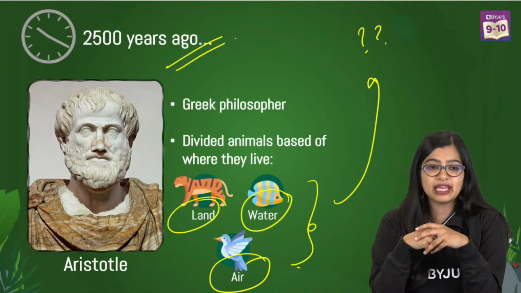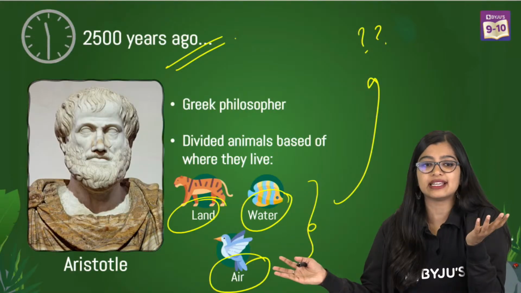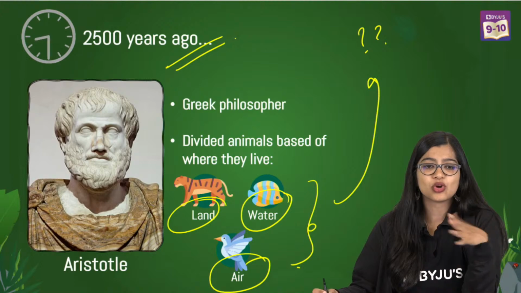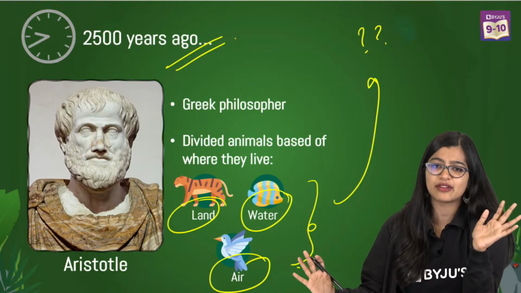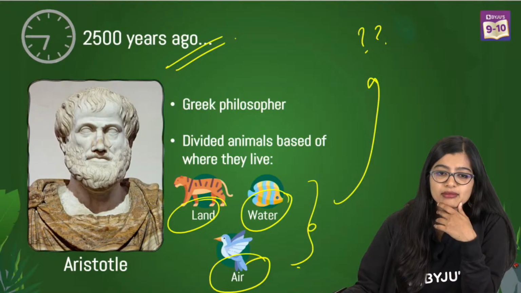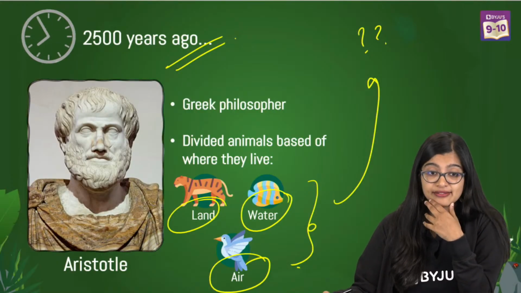Yes, can you tell me why we can't go with what Aristotle did? So easy: land, water, air, so simple. We don't even need to put too much thought. Ma'am, three groups are there, we are sorted. Yes, this is a very general way.